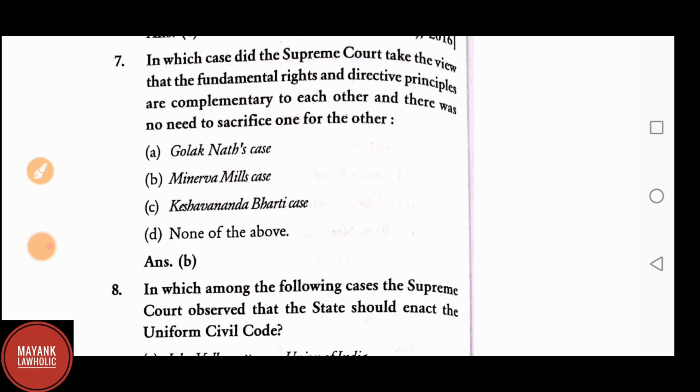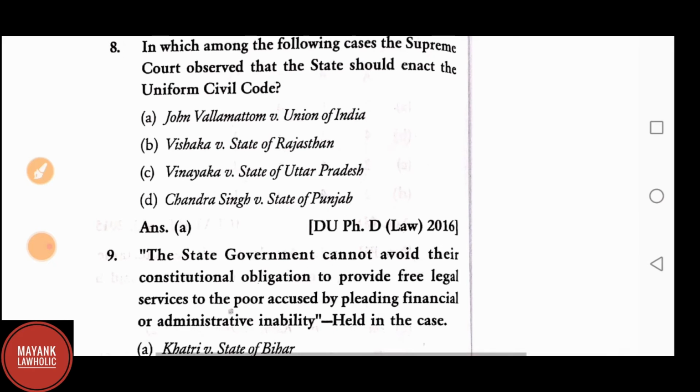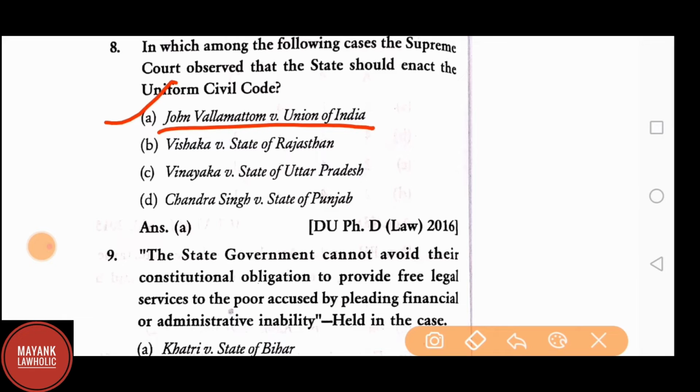Question number 7. In which case did the Supreme Court take the view that the fundamental rights and directive principles are complementary to each other and there was no need to sacrifice one for the other? A. Golaknath's case. B. Minerva Mills case. C. Keshwananda Bharati case, and D. None of the above. The answer is B. Minerva Mills case. Question number 8. In which of the following cases did the Supreme Court observe that the state should enact the Uniform Civil Code? A. John Vallamattom versus Union of India. B. Vishaka versus State of Rajasthan. C. Vinayaka versus State of Uttar Pradesh. D. Chandra Singh versus State of Punjab. The answer is A. John Vallamattom versus Union of India.